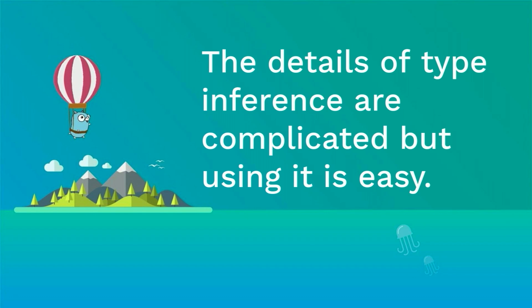Now, the exact details of type inference are pretty complicated, but using it is not. Type inference either succeeds or it fails. If it succeeds, type parameters can be left away, and all is good. The generic function call looks like any ordinary function call. If it fails, then the compiler will complain, and we simply provide those type arguments.